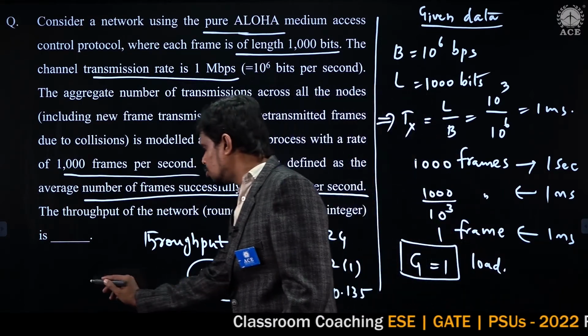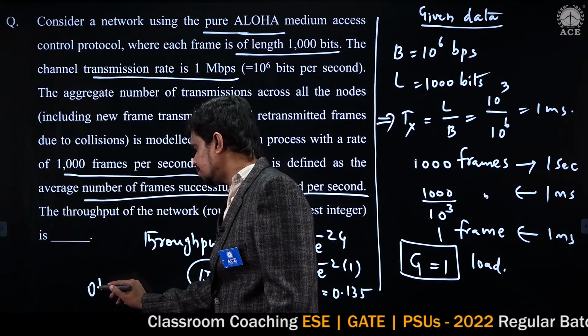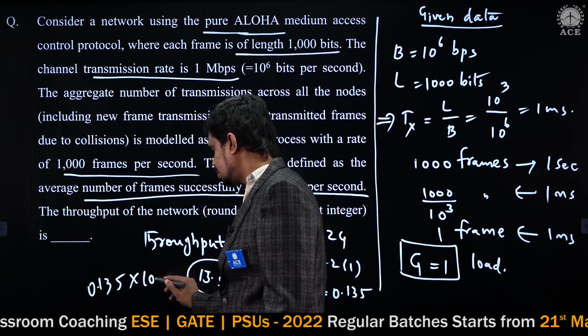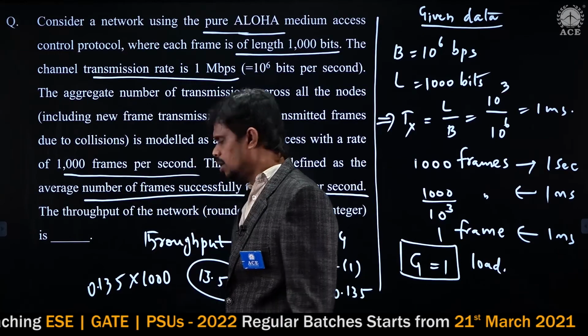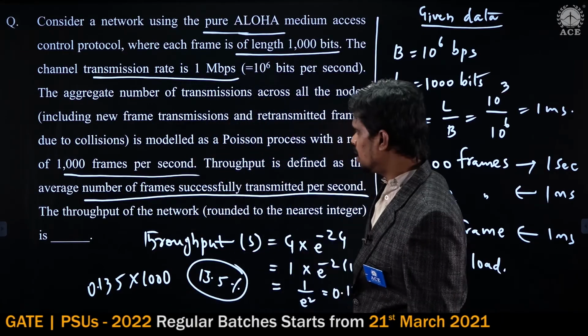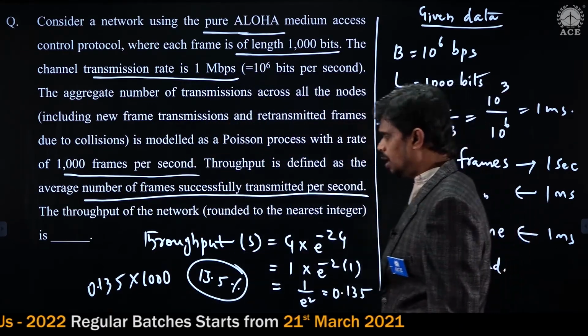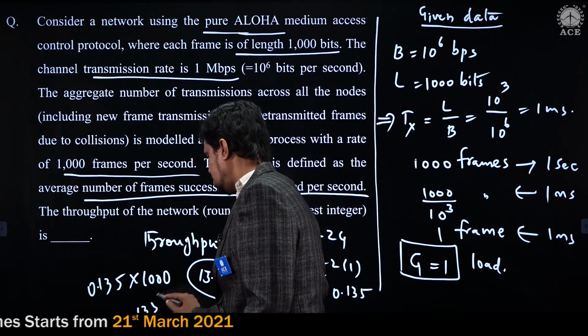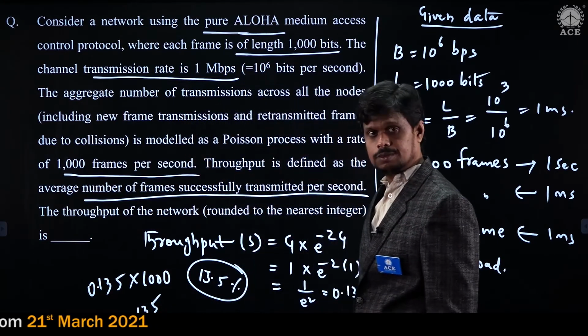That is 0.135 into 1000. If I do this, then I can get the average number of frames that can be transmitted per second. That is 135 frames, right?